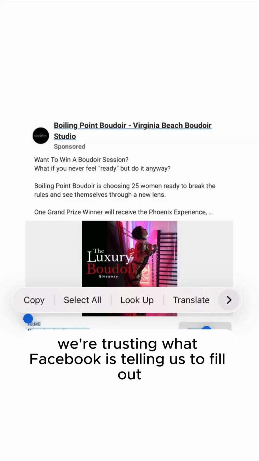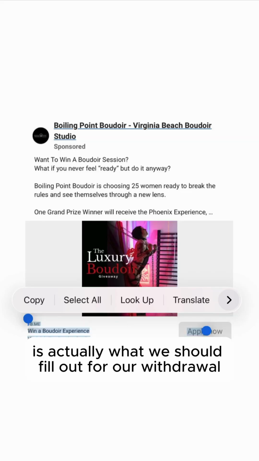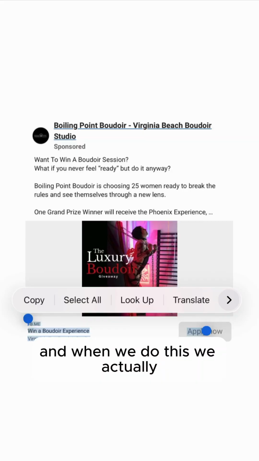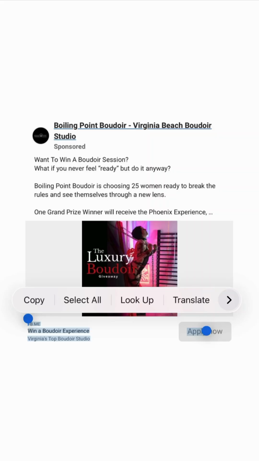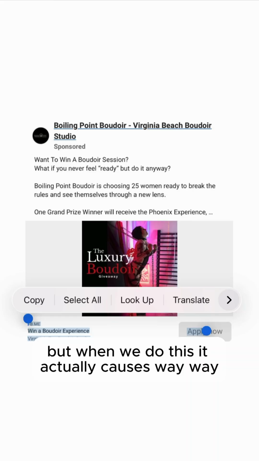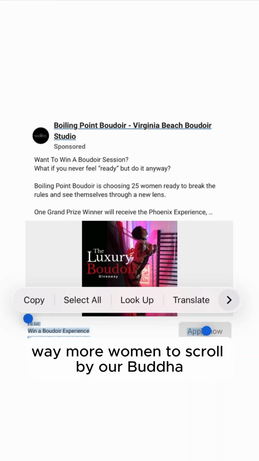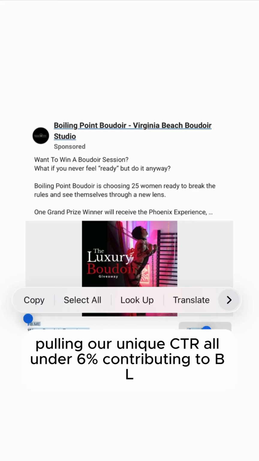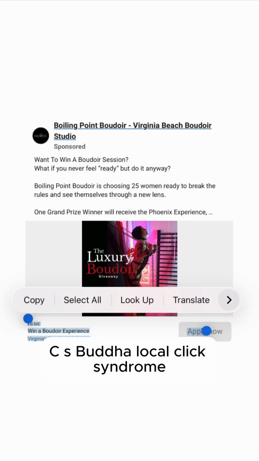we're trusting what Facebook is telling us to fill out is actually what we should fill out for our Boudoir Facebook ads. We're trusting it's best for us, but when we do this, it actually causes way more women to scroll by our Boudoir Facebook ads than normal, pulling our unique CTR all under 6%, contributing to BLCS, Boudoir low click syndrome.